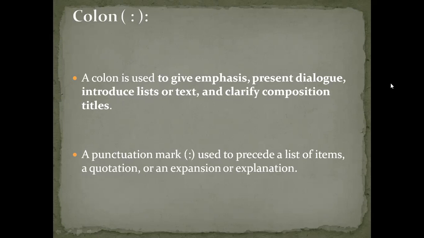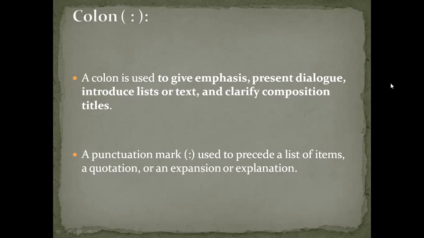Here we have expansion or explanation. Expansion or explanation means, if I ask you to write any theories from mathematics or physics, you write the word, then you give the colon, and then you move on.